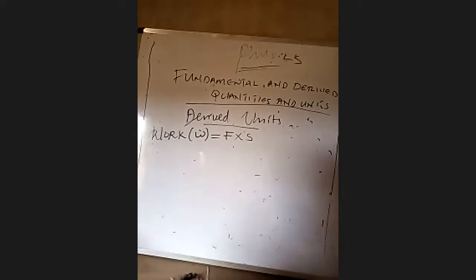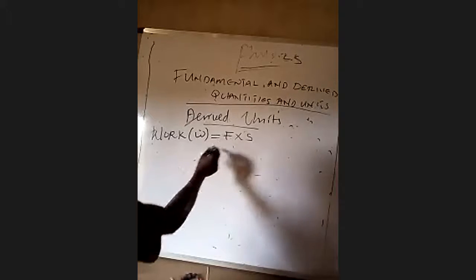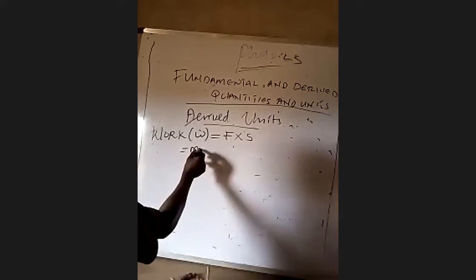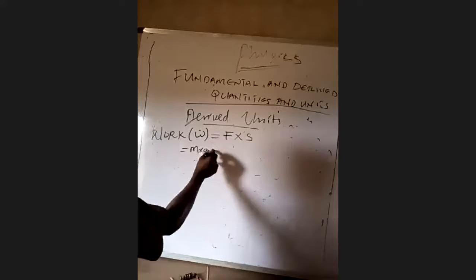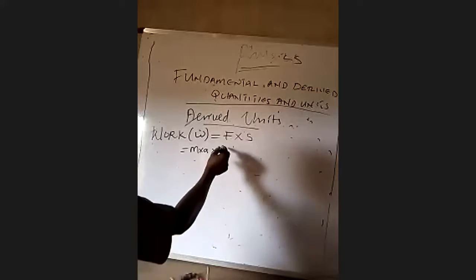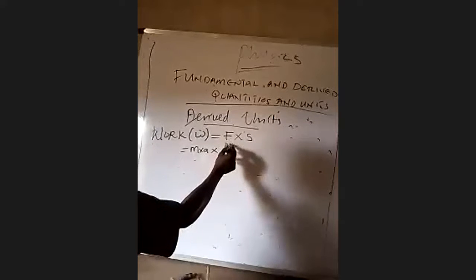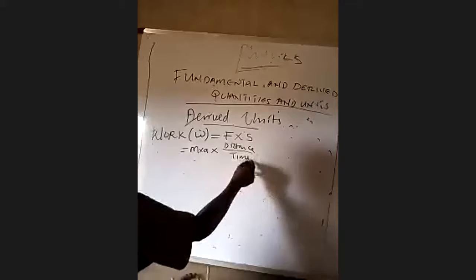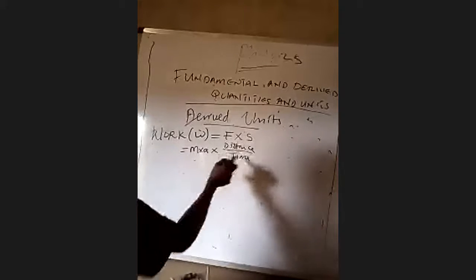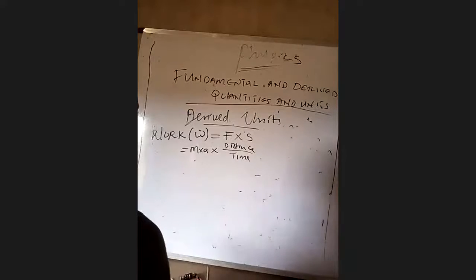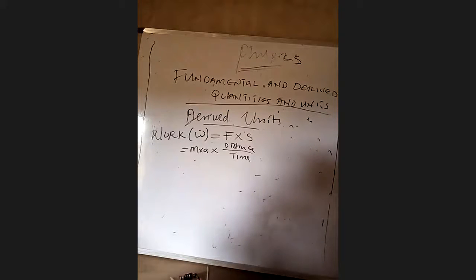First, do not forget that force is equal to mass times acceleration. Speed, which is what? Distance all over time. This is how we calculate speed, and this is how we calculate force. If we don't split it like this, there is no way we can get the derived unit of it.